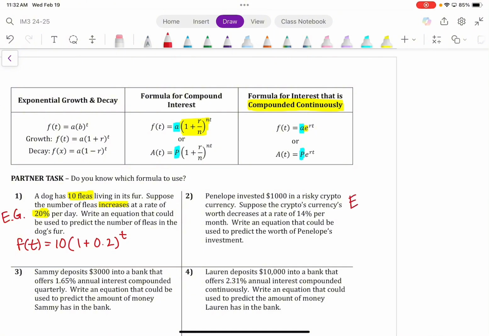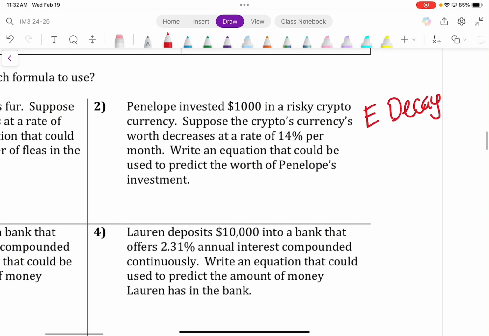This is exponential decay. And what would that look like? Rebecca, what is the formula here? What is the initial amount of money? 1,000 parentheses 1. Because it's decay, 1 minus, what's the rate? 14% is what as a decimal? 0.14 to the power of t.